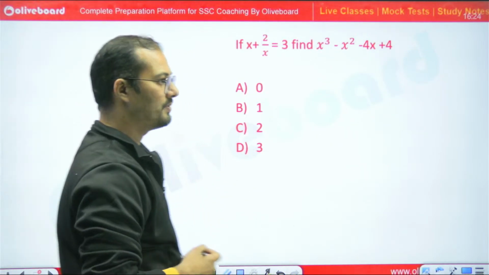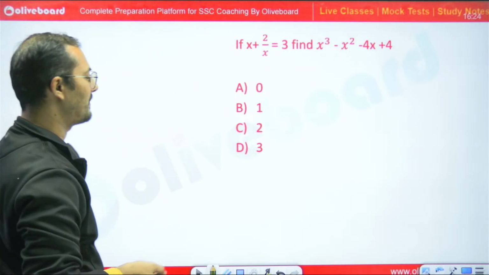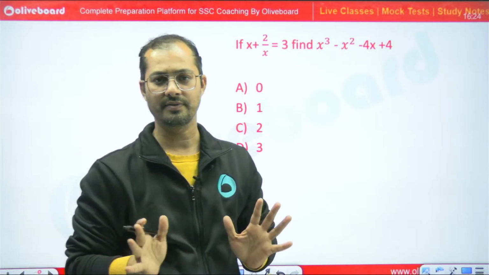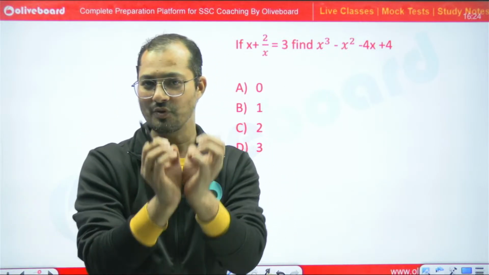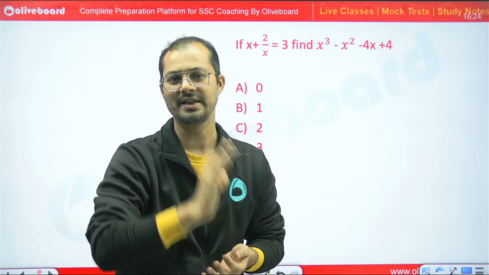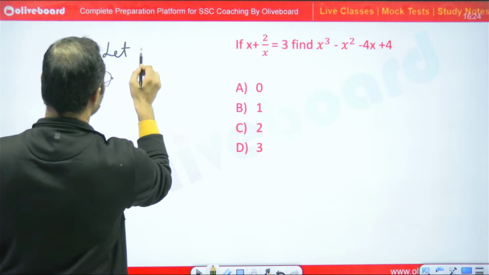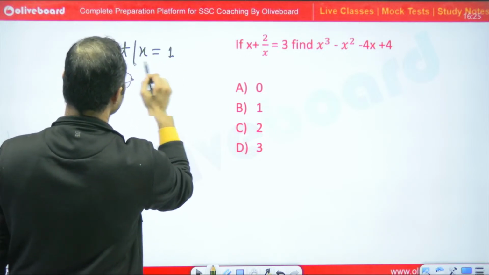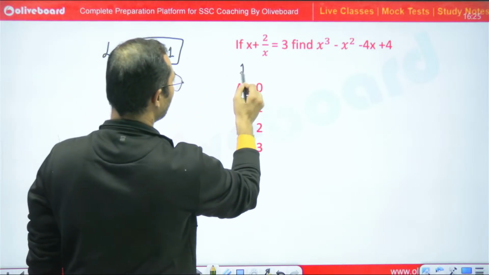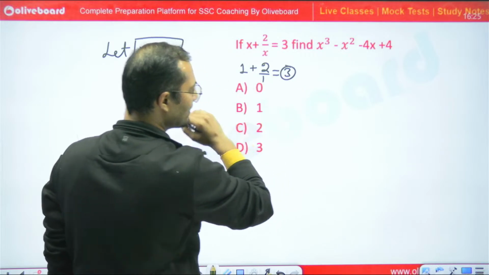Now tell me what would be the answer for this question. See, here x plus 2 upon x is equal to 3. So number of equation is equal to number of variable. So here we have to assume a value for the variable so that it can satisfy the given condition, right? So if I assume that x is equal to 1, it will satisfy the equation. Yes, 1 plus 2 divided by 1, 3. So now this is satisfying the equation, right?